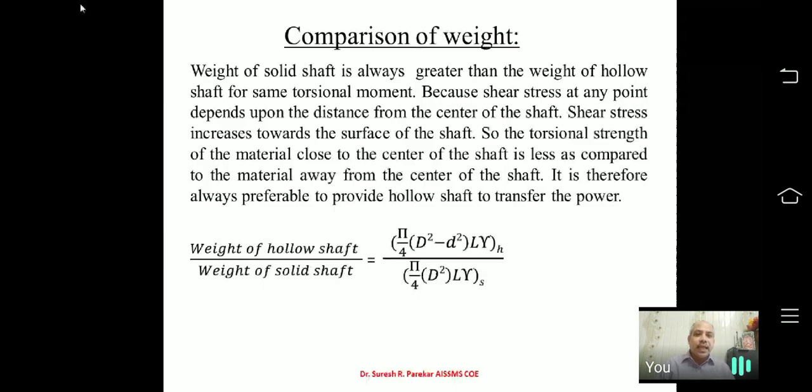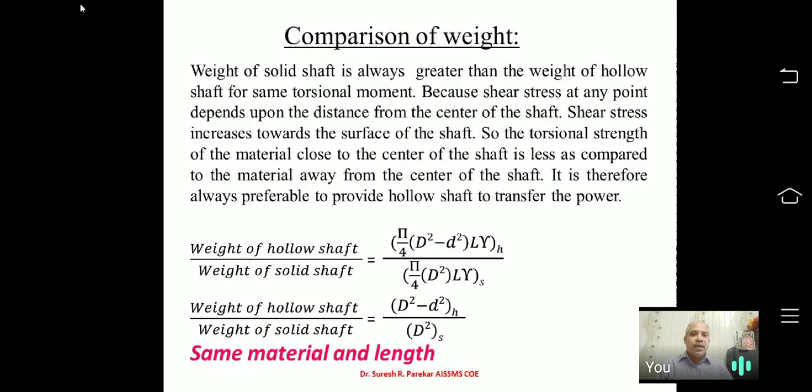Now if my material is the same and length is the same, then I can simplify this, and that gives me the ratio of weights: pi by 4 cancels, L cancels, gamma cancels, and we get D square minus d square upon d square, where capital D is the outer diameter of the hollow shaft, small d is the inner diameter of the hollow shaft, and the diameter below is that of the solid shaft. That will give us the comparison of the weight. Or from this you can also find how much saving of material you have made.